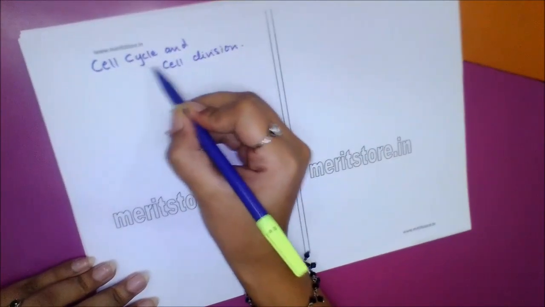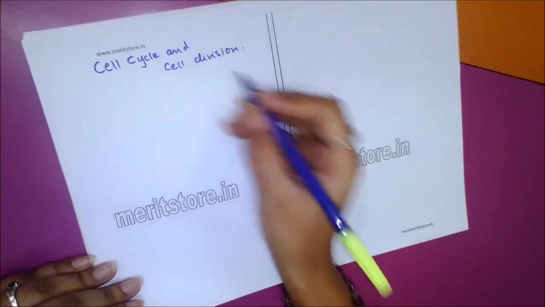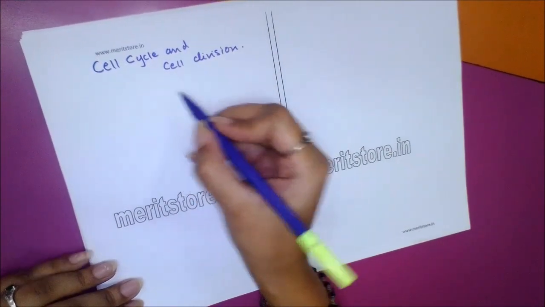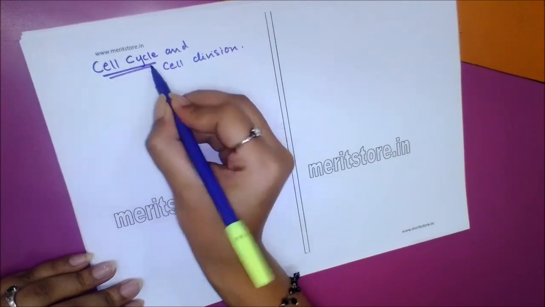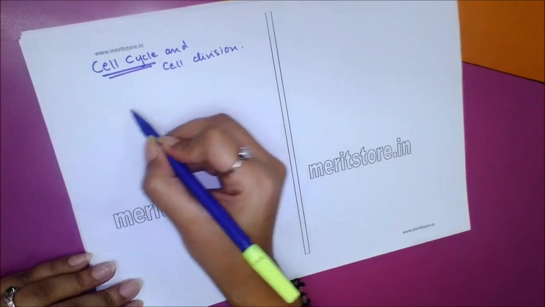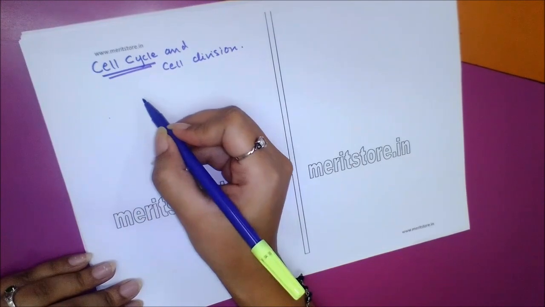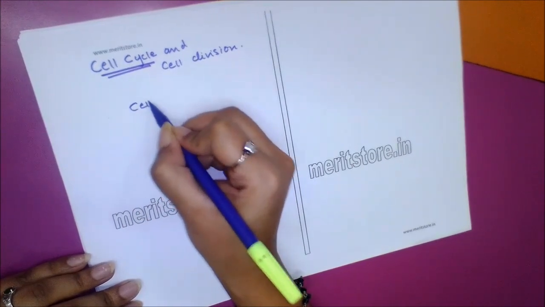We'll start with the chapter cell cycle and cell division. So in this chapter, what do you mean by cell cycle? Cell cycle is nothing but the sequence of events by which a cell duplicates.